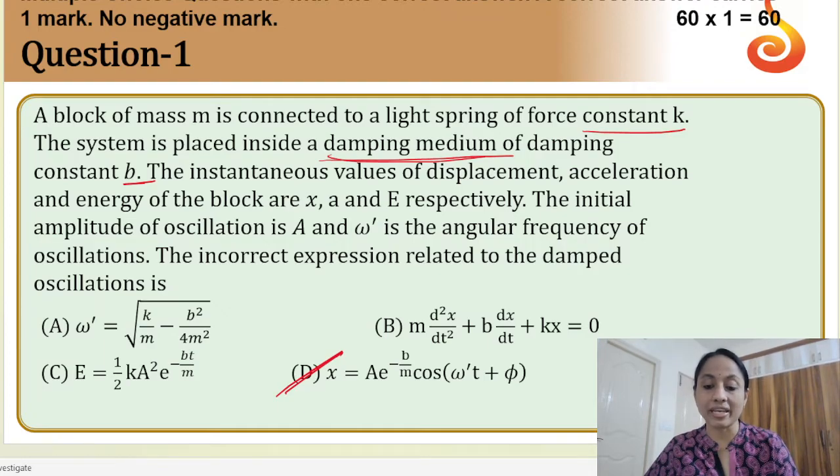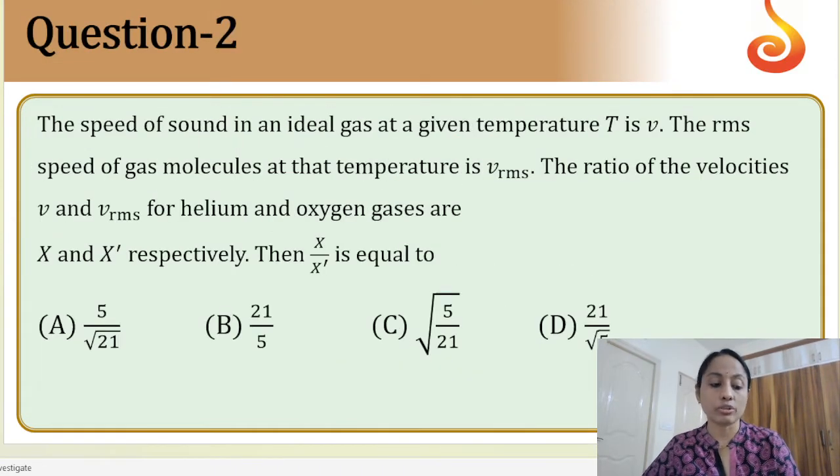x is equal to A e power minus b t by 2m cos(omega t plus phi). So this is a direct memory based question. But yes, you people might not have gone through it. Moving on to the next question.